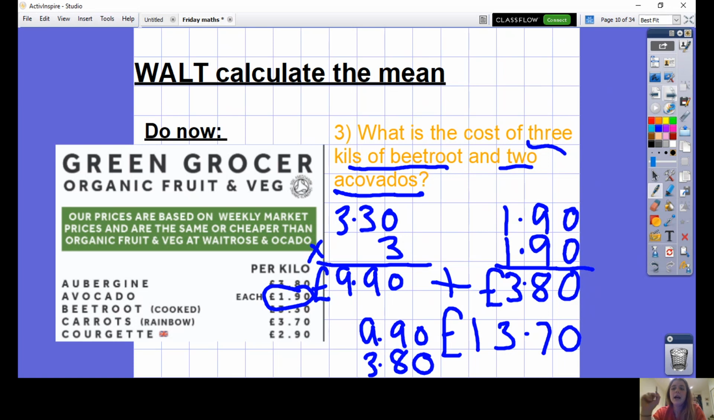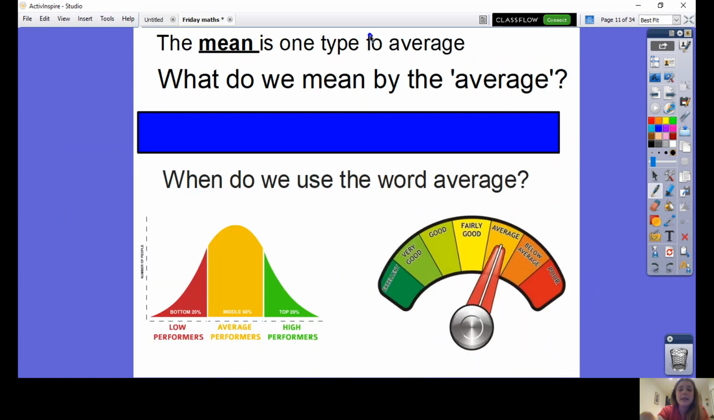Okay, well done. So today we're looking at mean. Mean is a type of average. Have a little think now, what do we mean by the word average? You probably hear it being used all the time, but in maths, what do we actually mean by it? What is an average? I'm going to tell you the answer in a moment, but have a little think for yourself first.